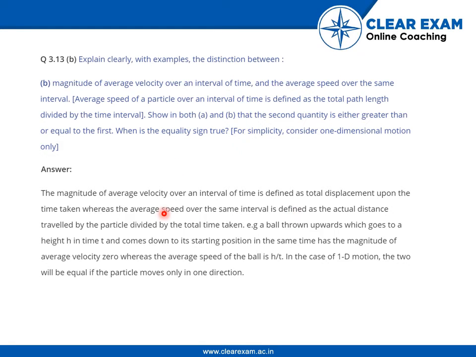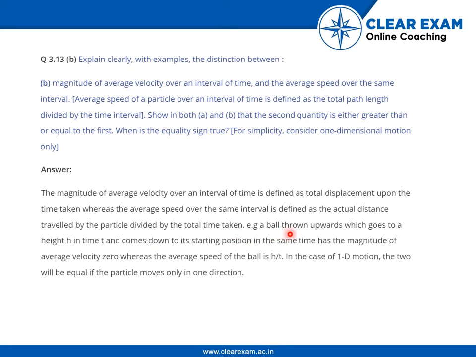So the answer to this question would be: the magnitude of average velocity over an interval of time is defined as total displacement upon the time taken, whereas the average speed over the same interval is defined as the actual distance traveled by the particle divided by the total time taken.